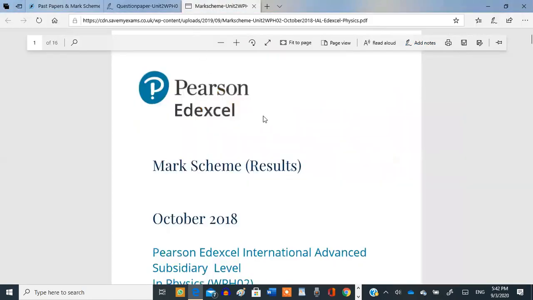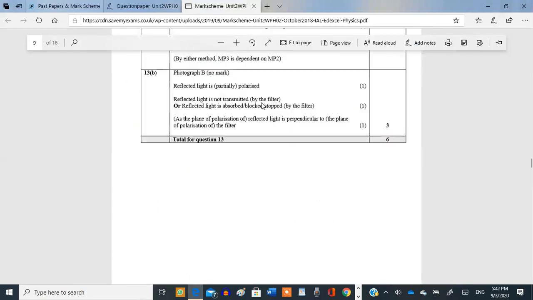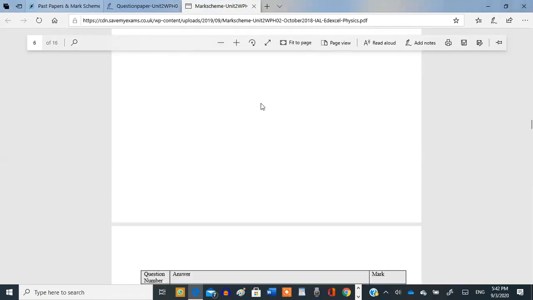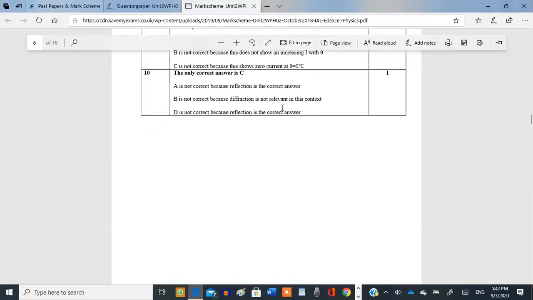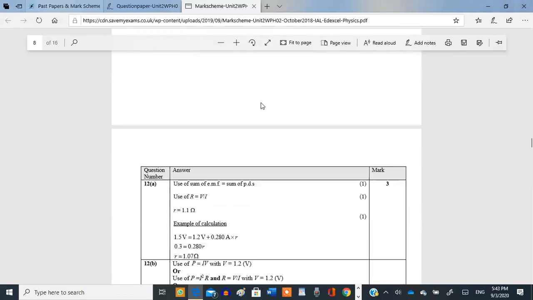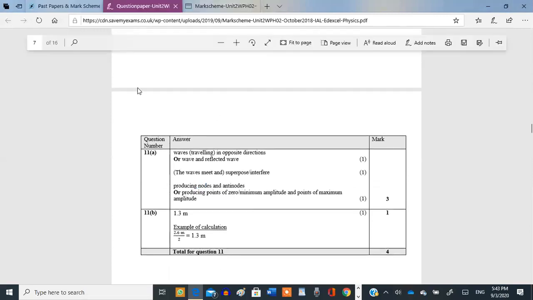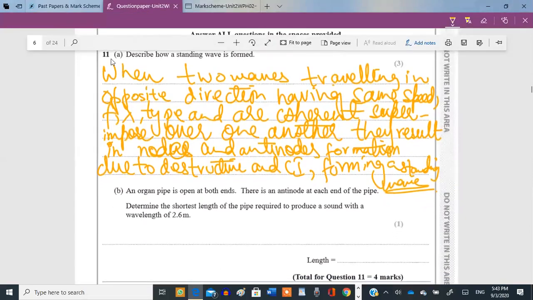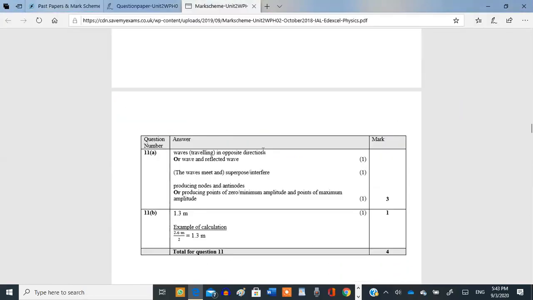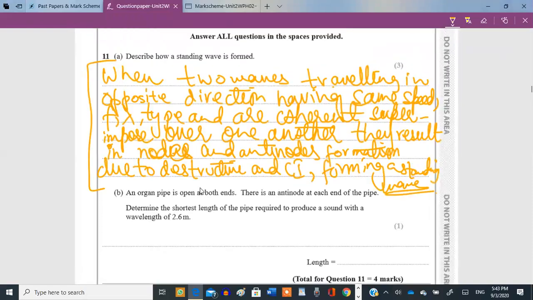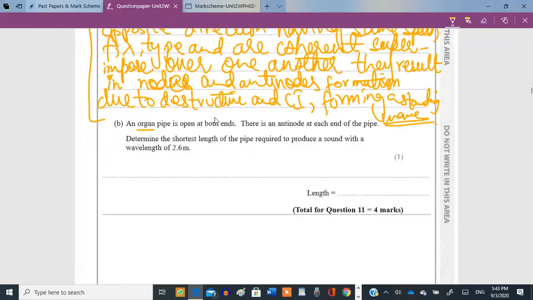There, let's look at the marking scheme as well for it. Waves traveling in the opposite direction, superimpose, produce nodes and antinodes. See, we got our answers. We got all 3 points. But this descriptive form answer is quite reasonable. All the 3 points that they wanted were opposite directions, superposition, and nodes and antinodes production. That's it. Any answer having these 3 points will get full marks. Clear?